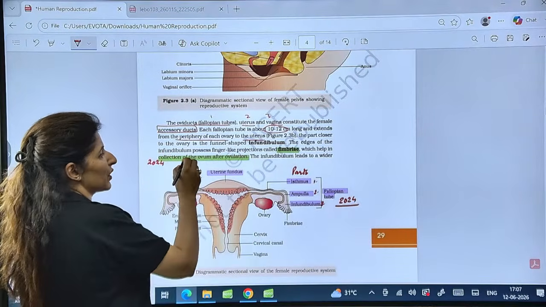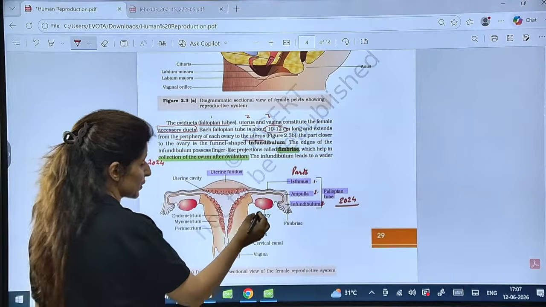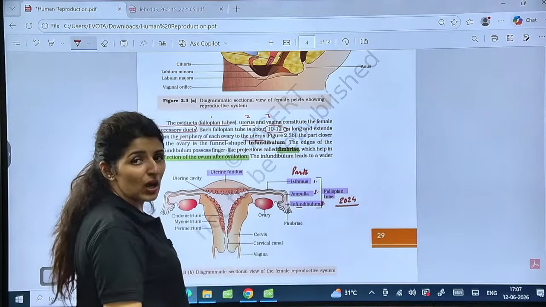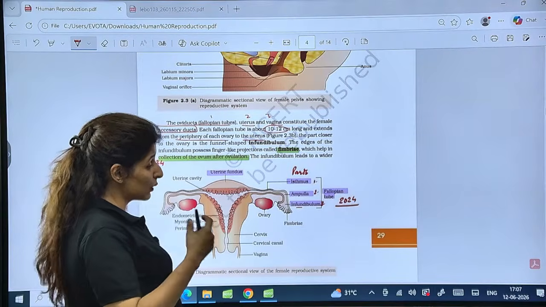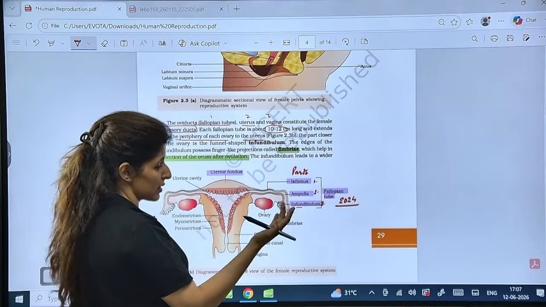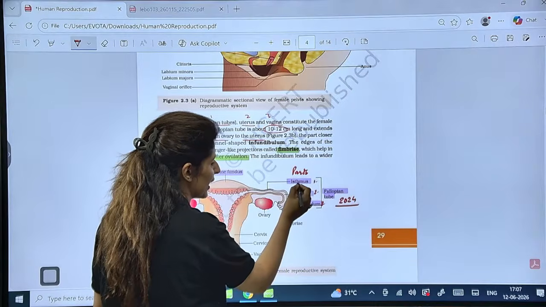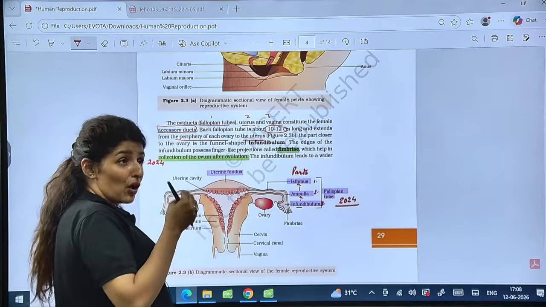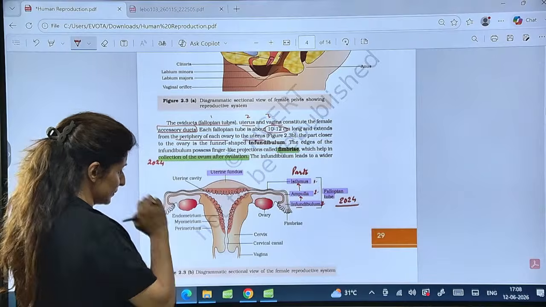Now, the part of the fallopian tube towards the ovary is the infundibulum. The parts were also asked in 2024, and you can be asked to tell the sequence of the fallopian tube from ovary towards uterus or vice versa. If you go from ovary towards uterus, the answer is infundibulum, then ampulla, and then isthmus. So read the question, what are they saying? From ovary towards uterus or from uterus towards ovary? The answer will reverse according to that.